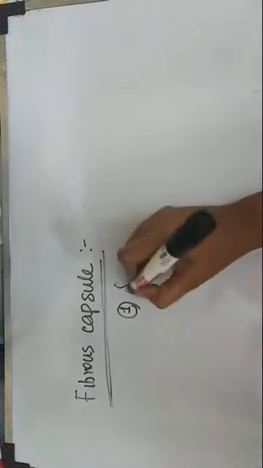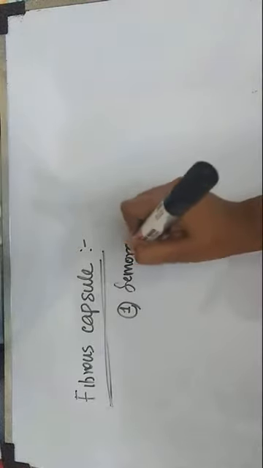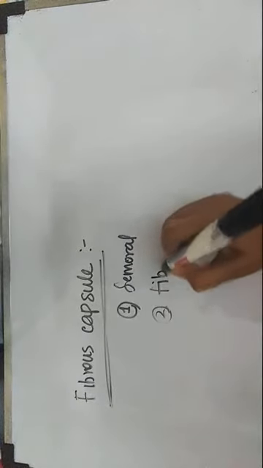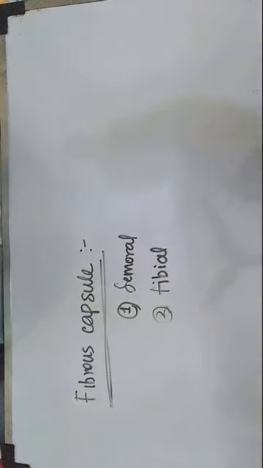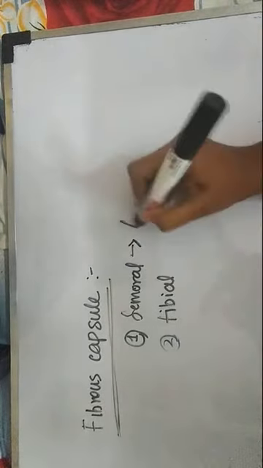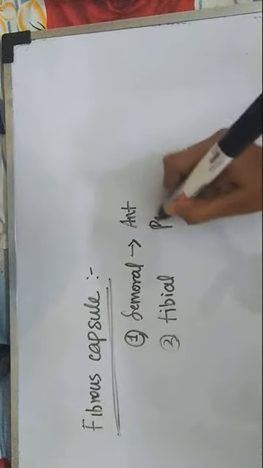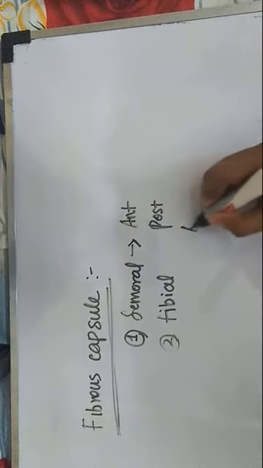So first, it has two attachments. Femoral attachment and tibial attachment, as two bones are taking part mostly. Patella is a small bone that also takes part here, so it does not have a patellar attachment. Only this fibrous capsule has a femoral attachment and a tibial attachment. So now let us talk about the femoral. Okay, we have anterior, posterior and lateral attachments.